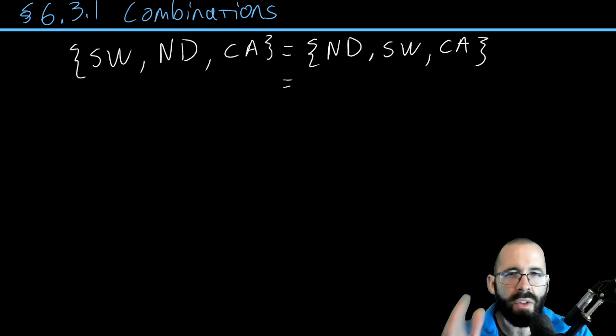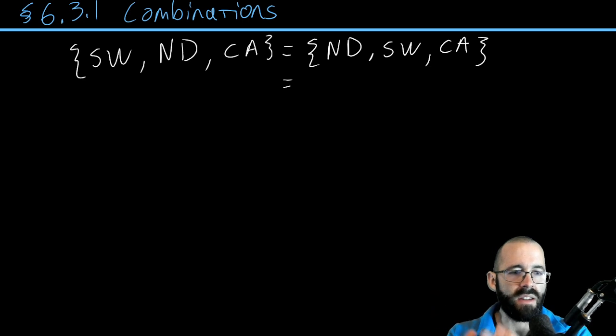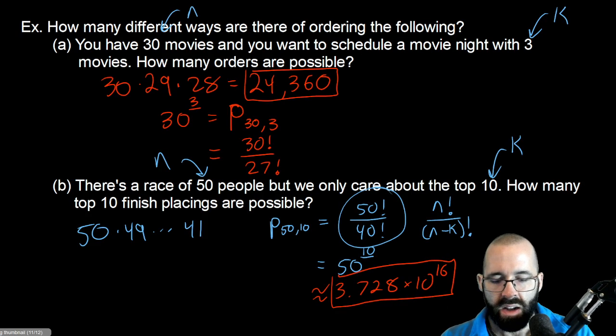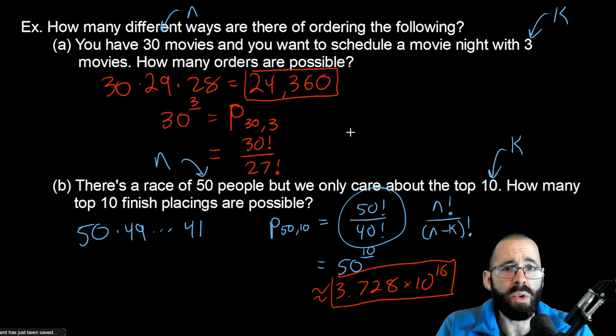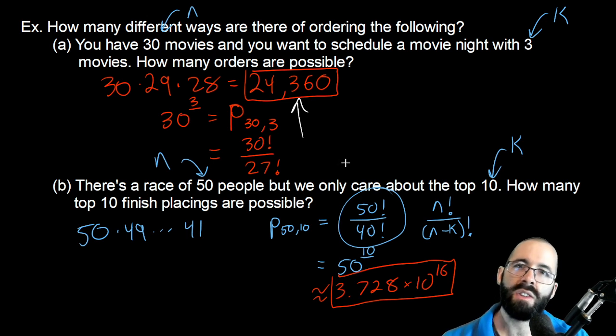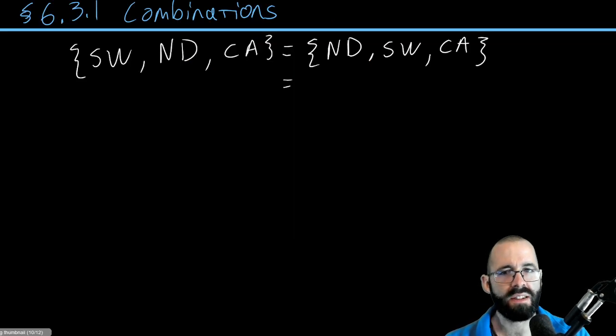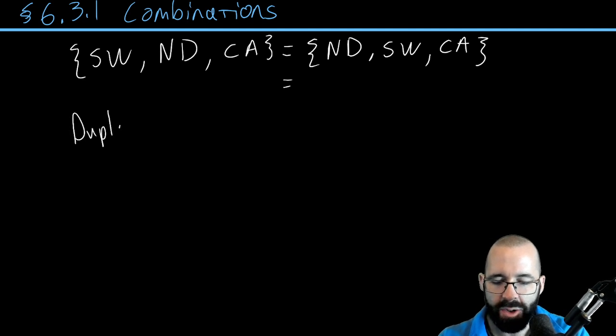Okay, so these are the same, and again, there's multiples of these. So if we don't care about the order and we're just curious about how many groups of movies we could watch, then we're essentially double counting and triple counting here. We have a lot of duplicates in this 24,000. So how can we subtract out those duplicates? Well, there are duplicates for every single grouping of 3, so it'll actually turn out to be dividing. And furthermore, how many duplicates are there? Now this is where it's exciting.